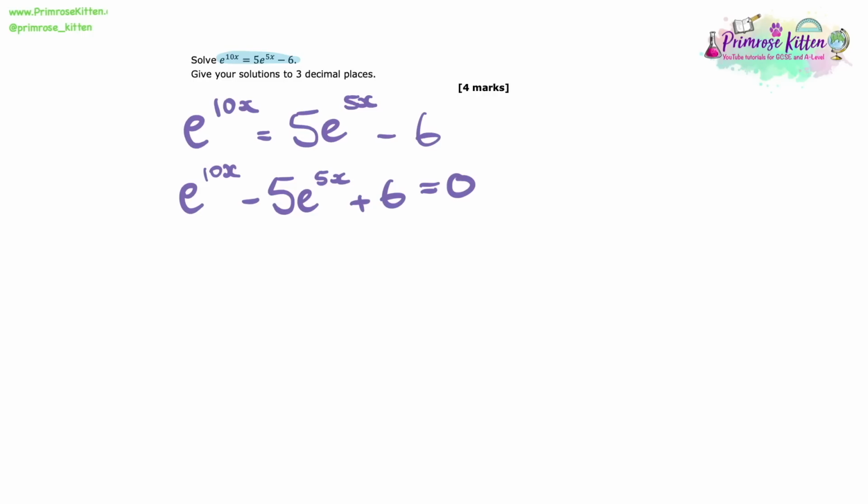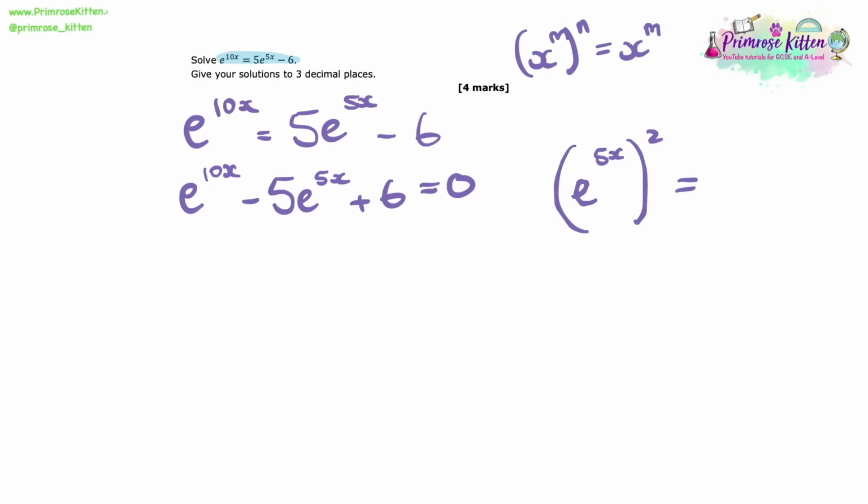So now I've got e to the 10x minus 5 e to the 5x plus 6 equals 0. The reason why this is a hidden quadratic is because if we actually had e to the 5x and we squared it, due to our power rules, when we do the power of a power, we know we multiply those powers. Here, when we do e to the 5x squared, we actually get left with e to the 10x, which is what's in this question.